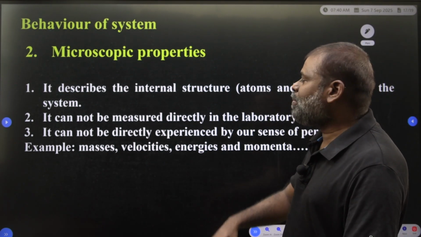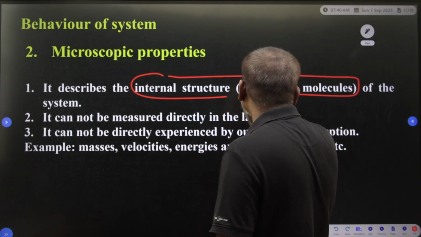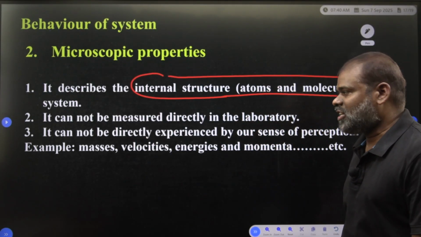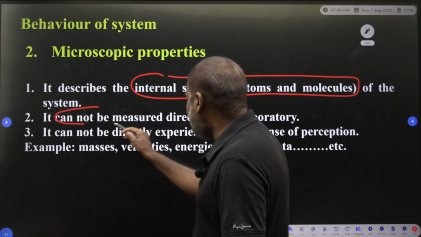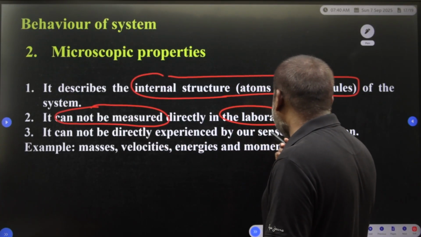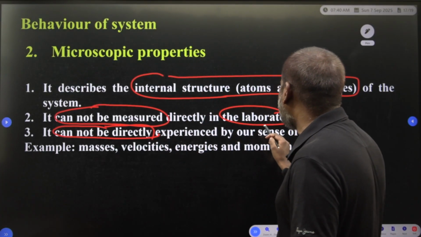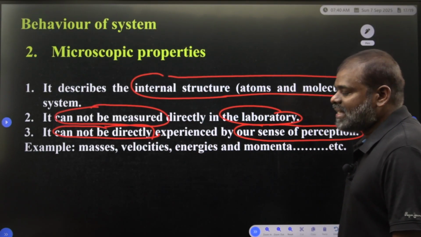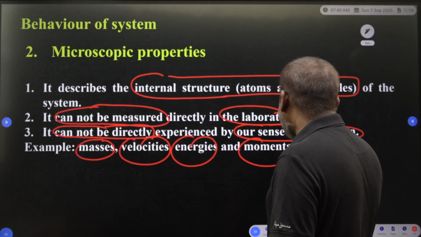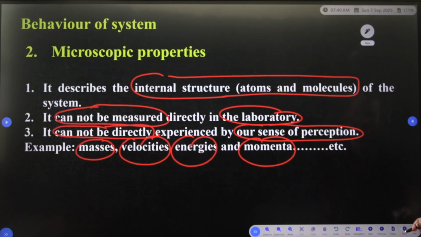What are the microscopic properties of the system? They describe the internal structure, atoms or molecules, whatever it may be, of the system. We call these microscopic properties of the system. They cannot be measured directly in the laboratory. They cannot be directly experienced by our sense of perception. Examples: masses, velocities, energies, momenta and so on. These are the microscopic behavioral properties.